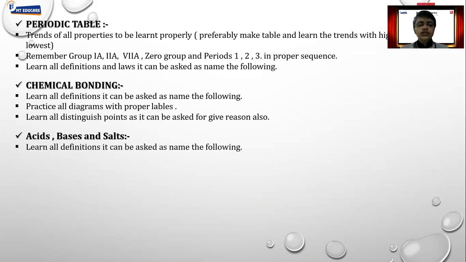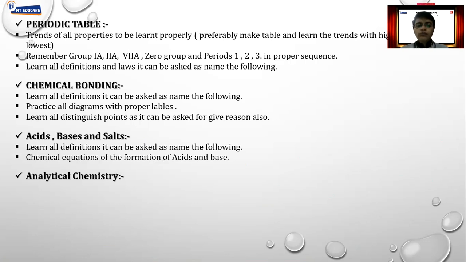Acids, bases and salts. Salt is already omitted. Only acids and bases we are supposed to learn. So learn proper definitions of it and learn all the equations given in that. But preferably always learn acids, bases and salts after the study of compounds. I'll give you the preferences at the end.